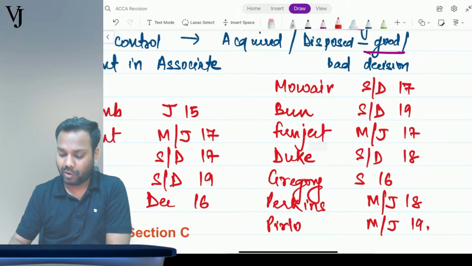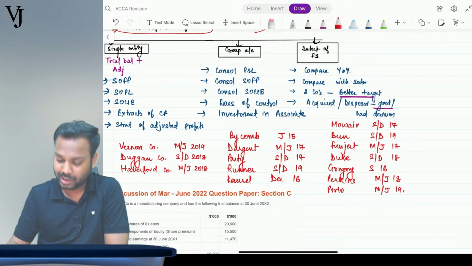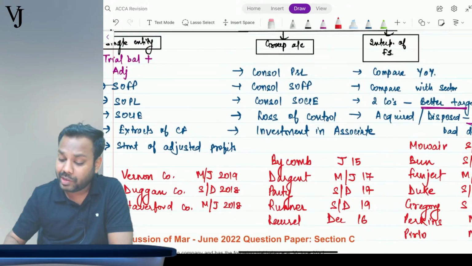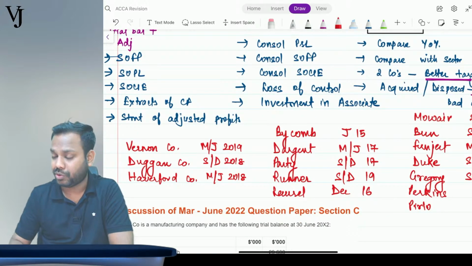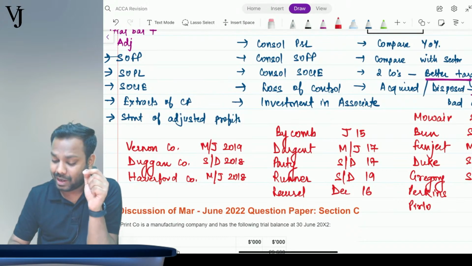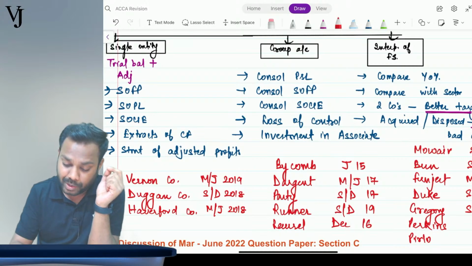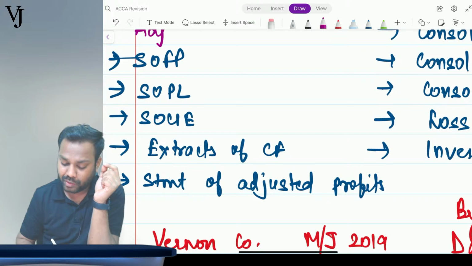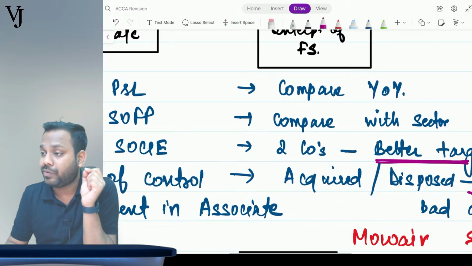These are the list of questions. 15 questions, which I believe will cover each of these types. If you solve these 15 questions, it covers each of the types. SOFP is covered, SOPL is covered, SOCI is covered, extracts of cash flow is covered, a statement of adjusted profit is covered. Similarly here also, each of these types are covered.